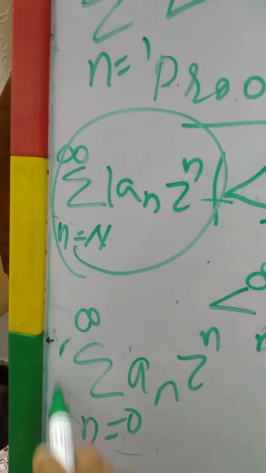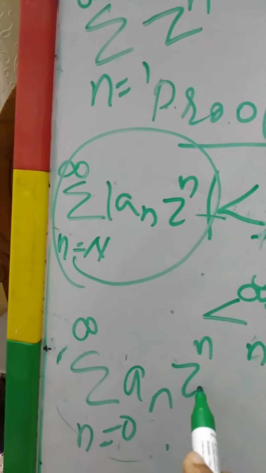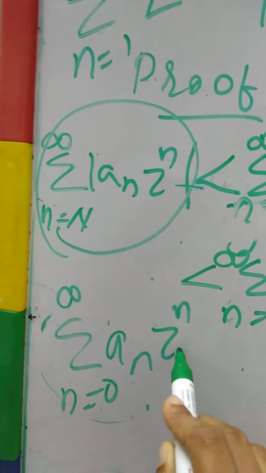So this is your power series with the center a equal to 0.